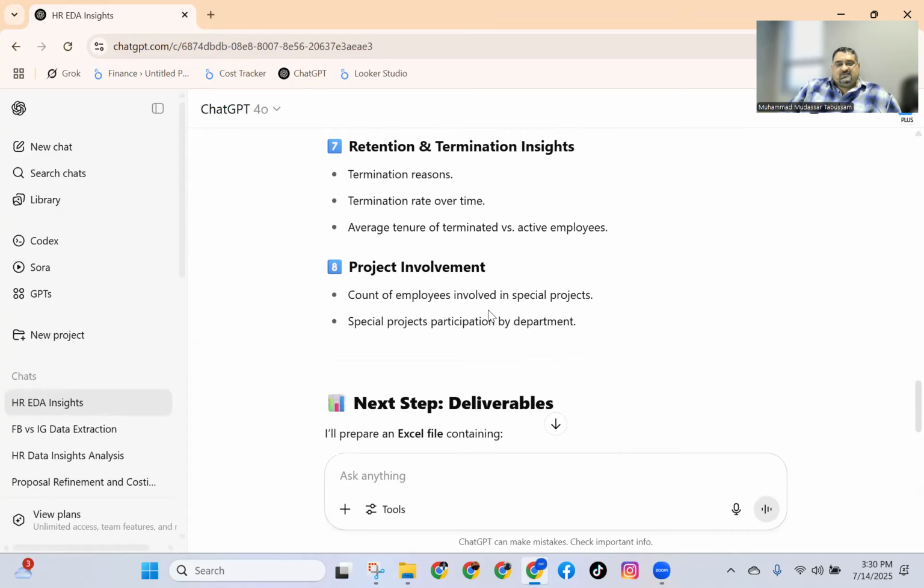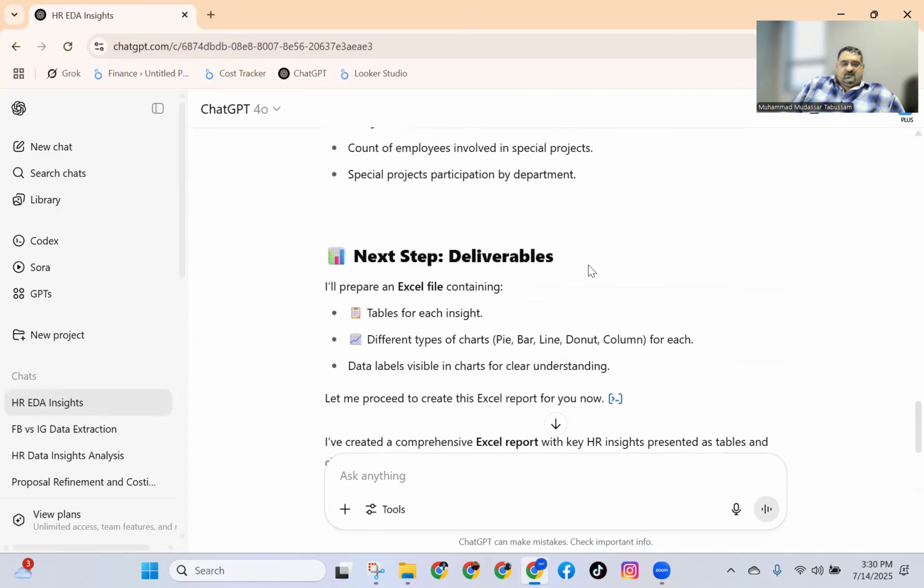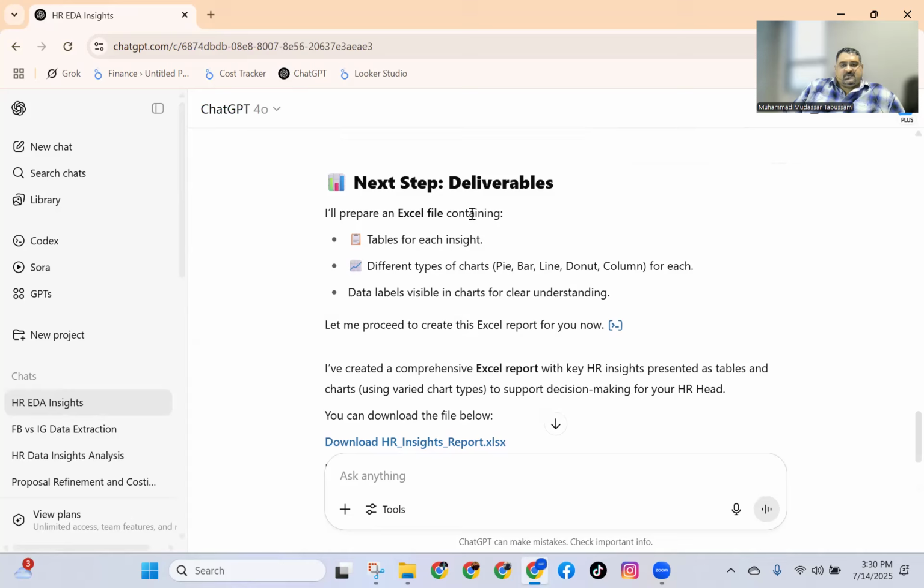So if you know nothing, then you can use AI. And for using AI, you need to know what you want. If you don't know, even that you can get done by the AI as well. So see, now next steps, deliverables. It is telling me I will prepare an Excel file containing, as I have asked, a table for each insight, different types of charts, data labels.